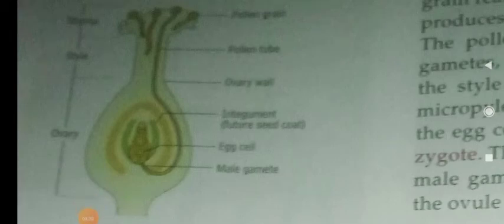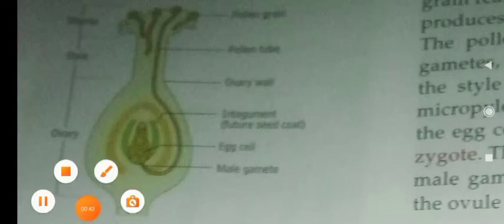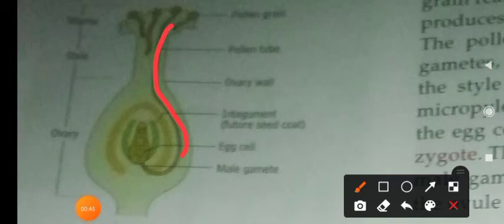After pollination, the pollen grains produce a pollen tube, which carries the male gametes down the style into the ovule, where one of them fuses with the female gamete.